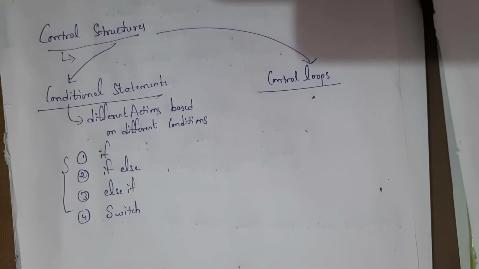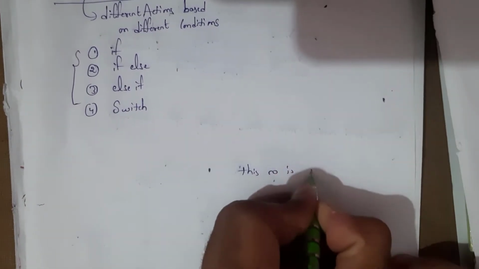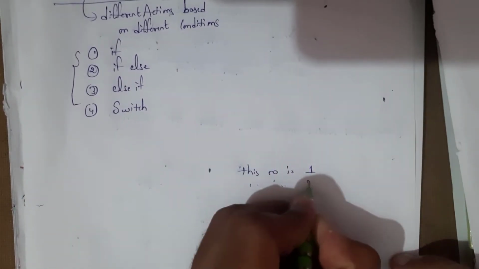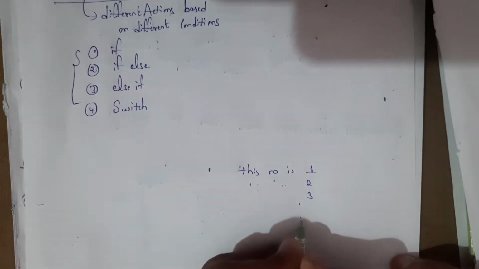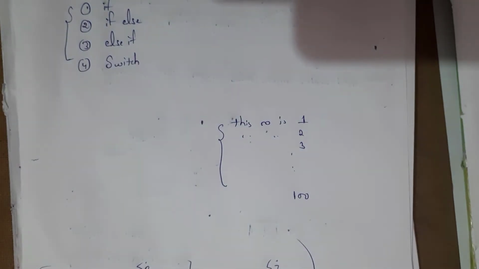Next one is control loops. What is a loop? A loop is nothing but a block of code that is going to get executed again and again. For example, I want to generate some code again and again. For example, this number is 1, this number is 2, this number is 3. Like that, I want to generate till 100. To write this code is a very time taking process. So in order to overcome this, we are going to use control loops.